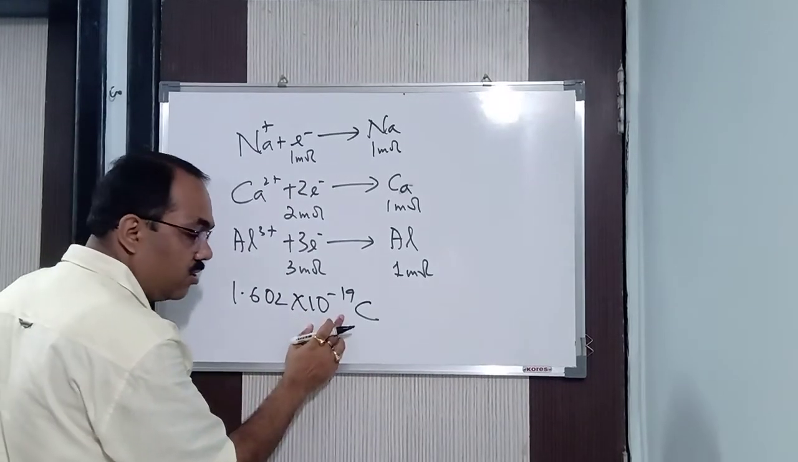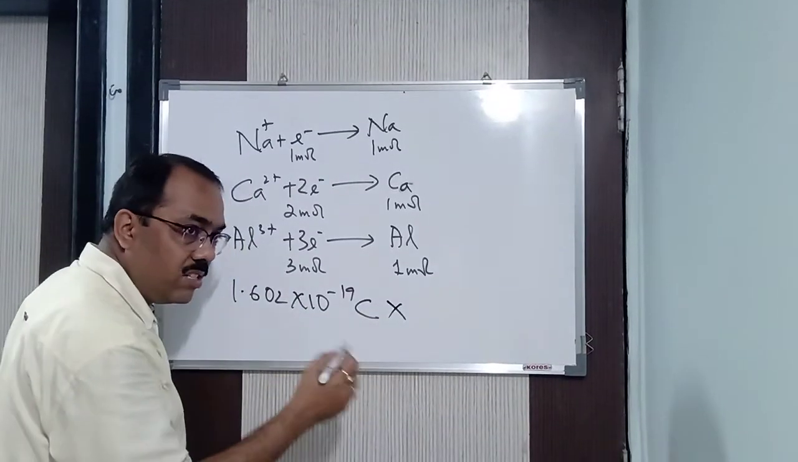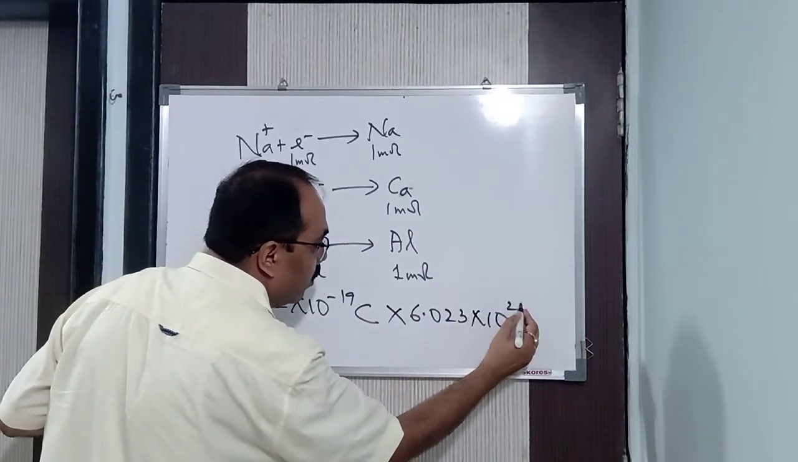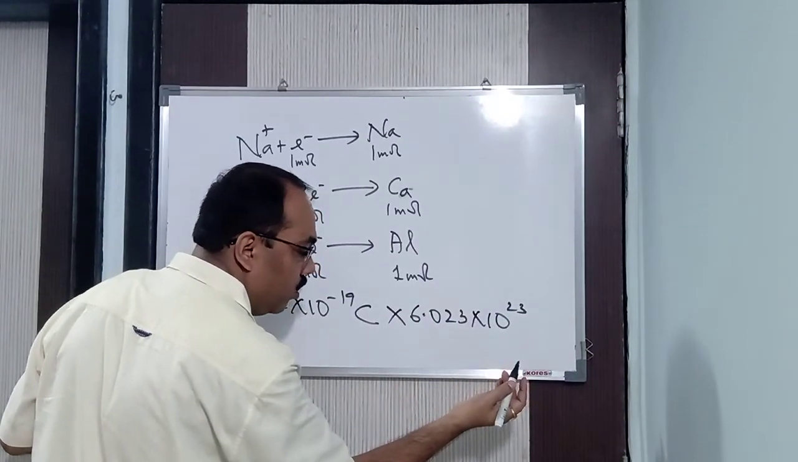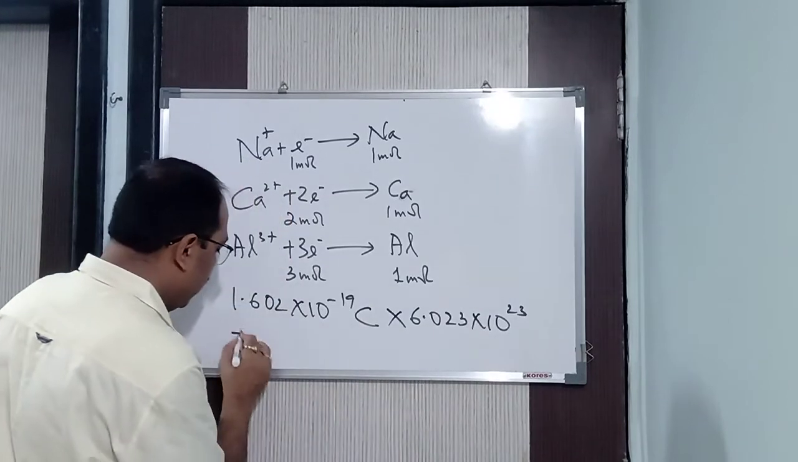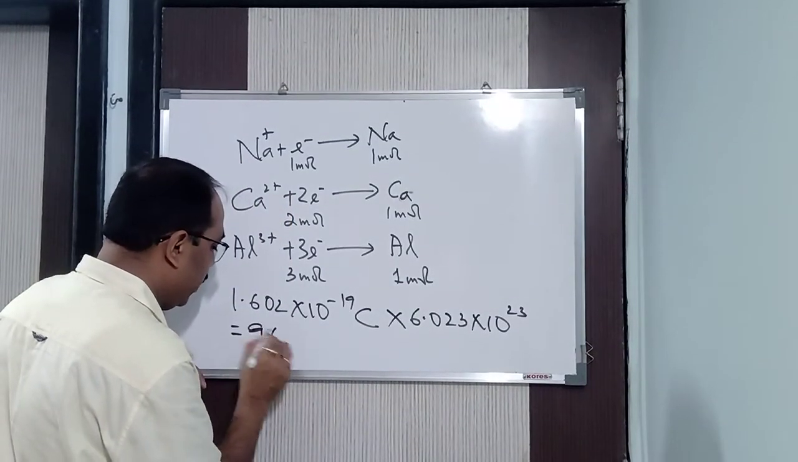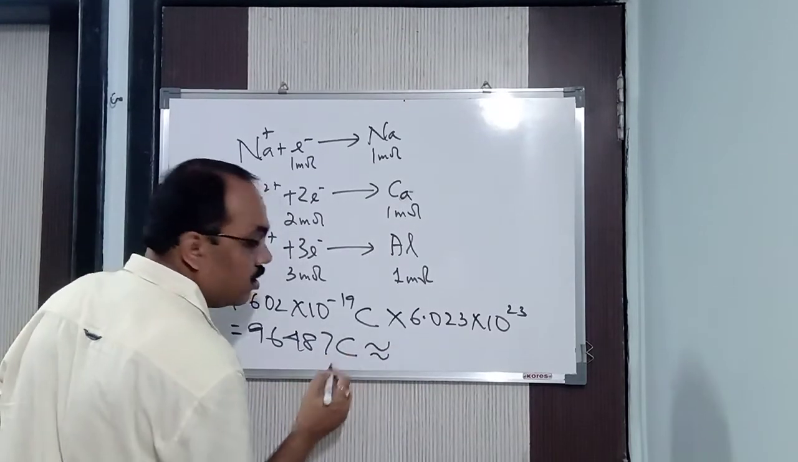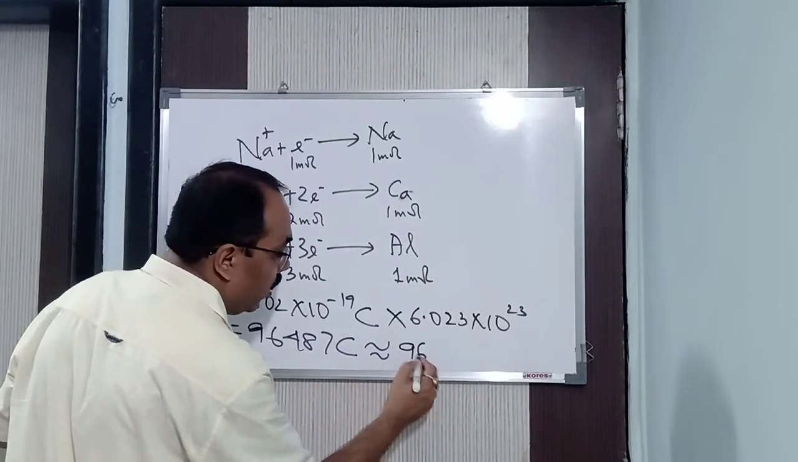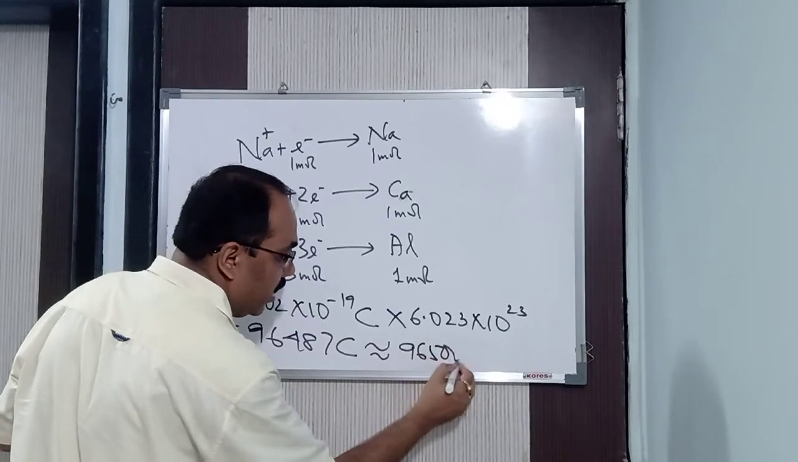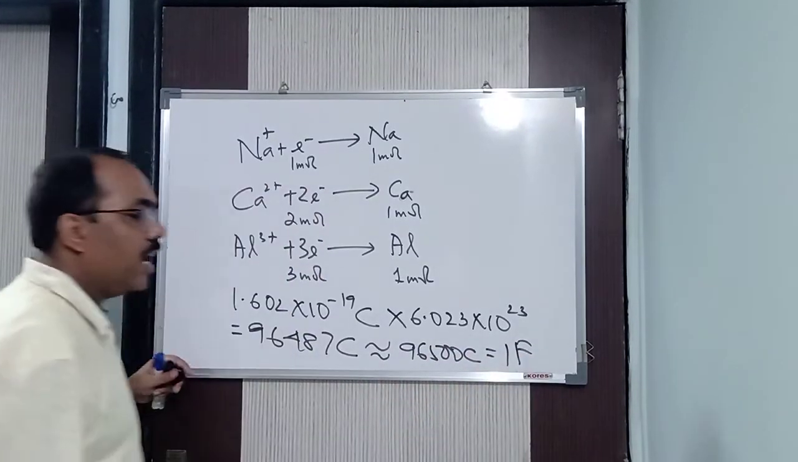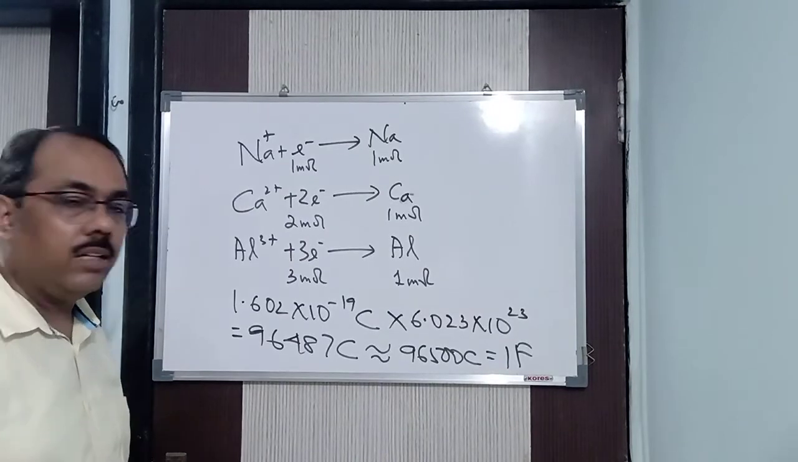So the charge of 1 electron is this. And how many electrons are there in 1 mole? You know 6.023 into 10 to the power 23 electrons are there in 1 mole. If you multiply this, you will get the value 96487 coulomb, which for our numerical purposes we take as 96500 coulomb, which is considered to be 1 Faraday.